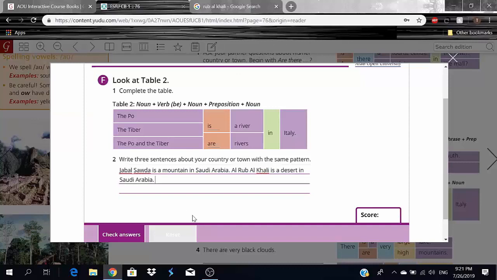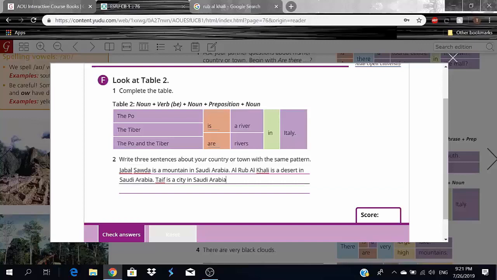Now, finally, one more sentence to end it off. Now let's talk about a city, for example, Taif, right? So we can say Taif is a city in Saudi Arabia again, okay?